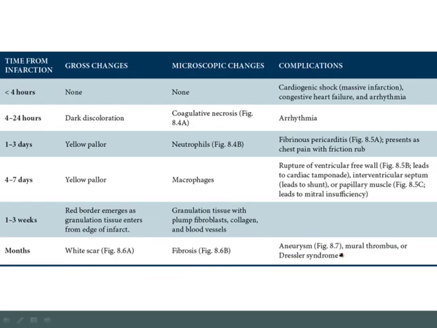And finally, one complication that can arise is called Dressler's syndrome. Now, this is a very rare complication, but it does show up on board exams, so I want to briefly discuss it. The idea here is that if you had a transmural infarction and you had inflammation within the pericardium, that inflammation in the pericardium could expose the pericardial antigens to the immune system. This could then theoretically result in the formation of antibodies against the pericardium.